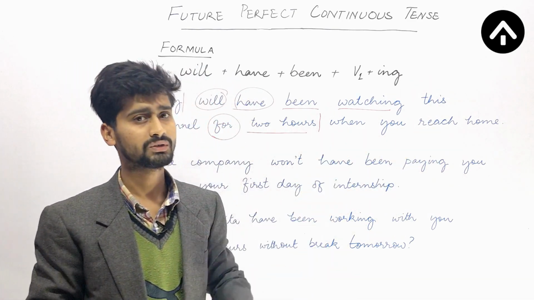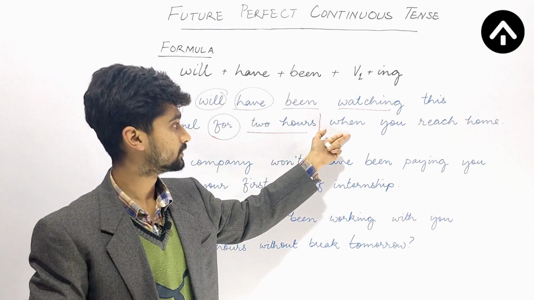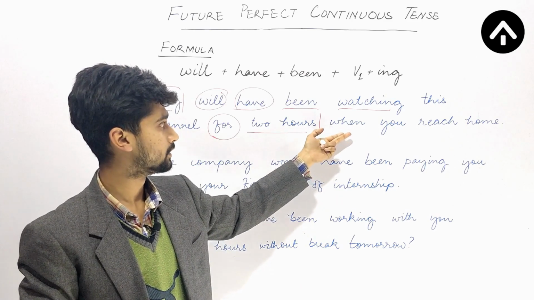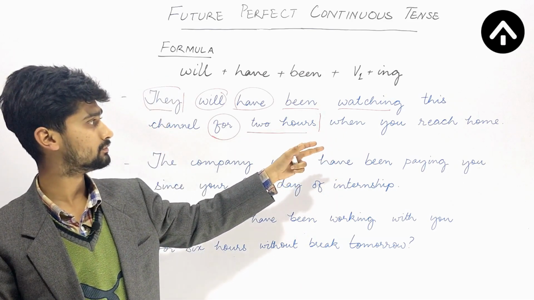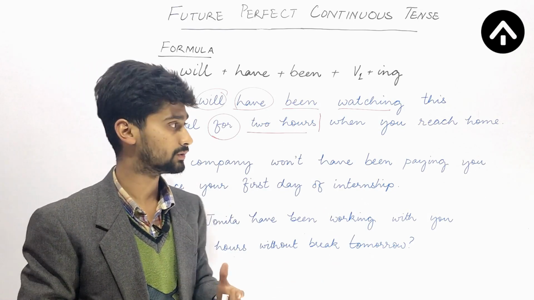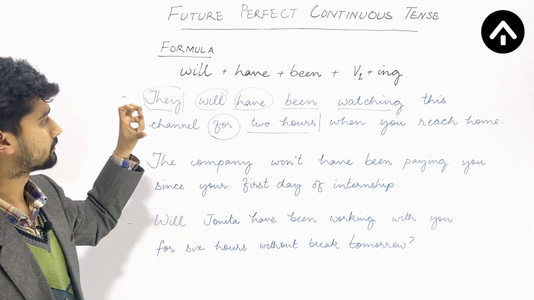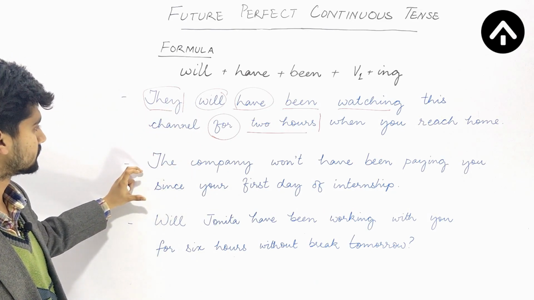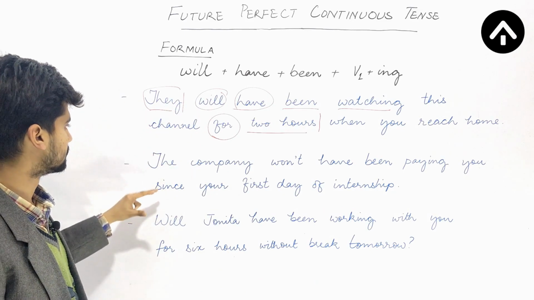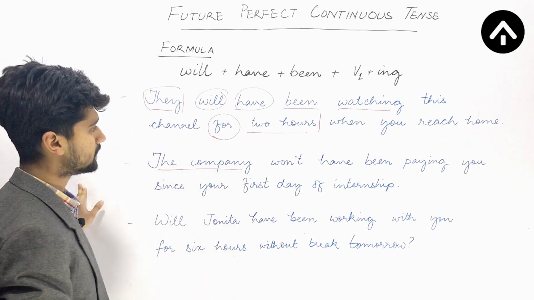Most of the students are confused, they think that we can also use will with words like when, if. But in a conditional clause, we usually use the present indefinite structure, right? So this is actually an example of an affirmative sentence. The second example is a negative sentence. The company won't. So this is the subject, the company won't.